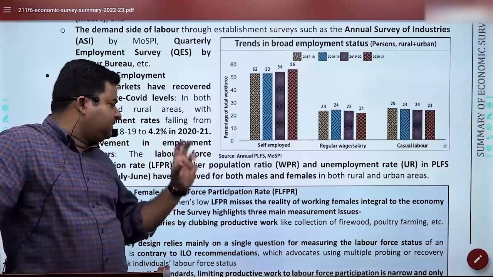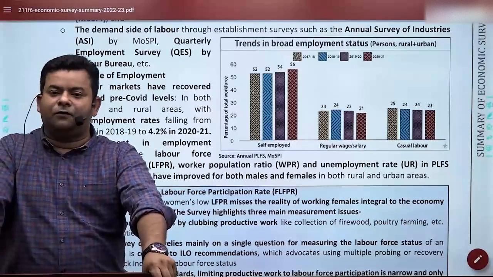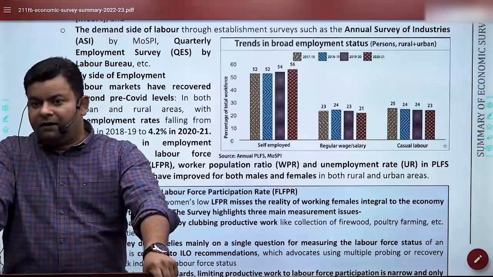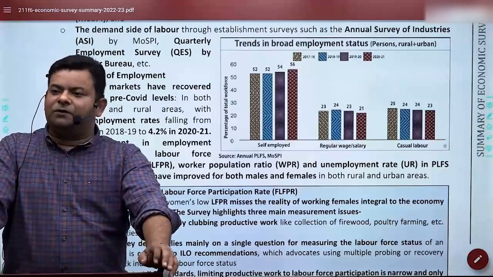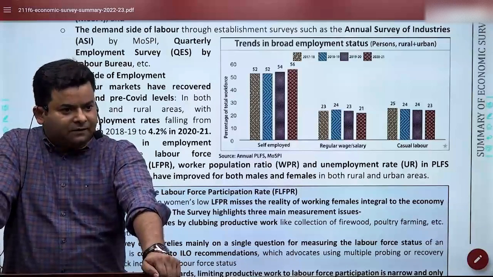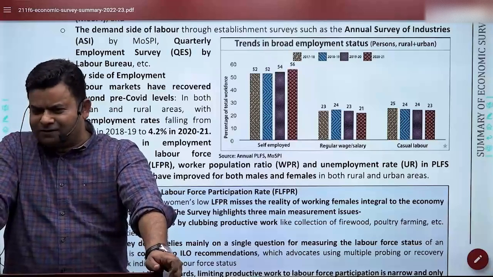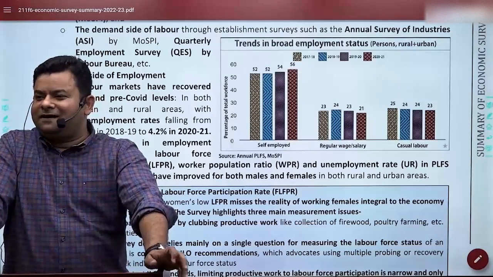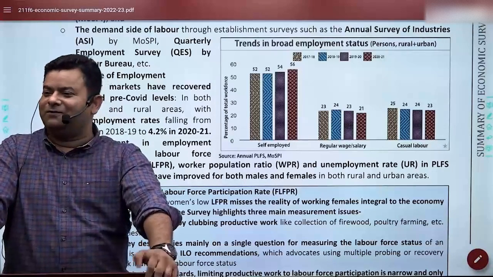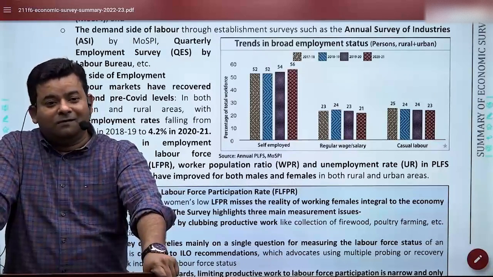So this way we got this idea, but here comes the point which I think could be significant from a mains perspective. I think they may ask it in Paper 1. While talking about employment, the Economic Survey has given us some advice. And you know what? I often say jokingly in class, those who are from the class can recall, there's an economist called Samuelson. Samuelson often used to say, it's a good joke, boss: if someone marries the maid, GDP will go down.